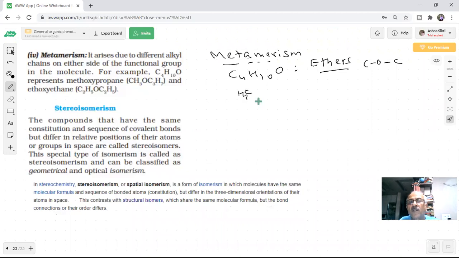If I say CH3O, CH2, CH2, CH3, how many carbons? 1, 2, 3, 4, hydrogen 3 and 10. Or somebody says CH3, CH2, O, CH2, CH3. How many? Again 4. So we can draw such structures, students.